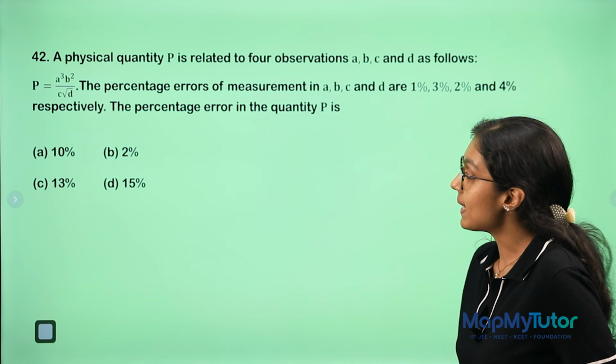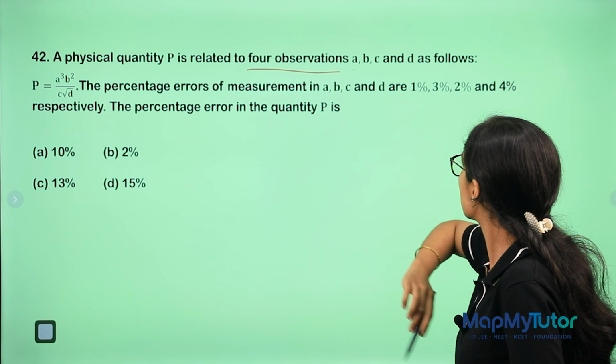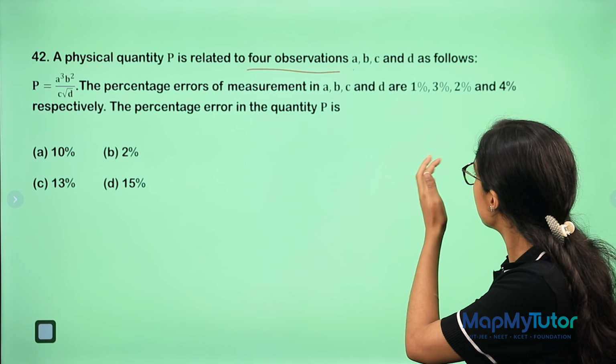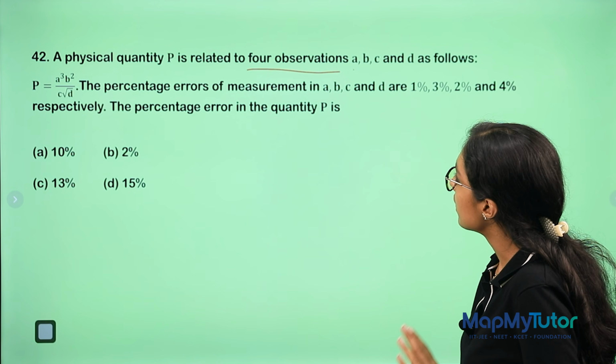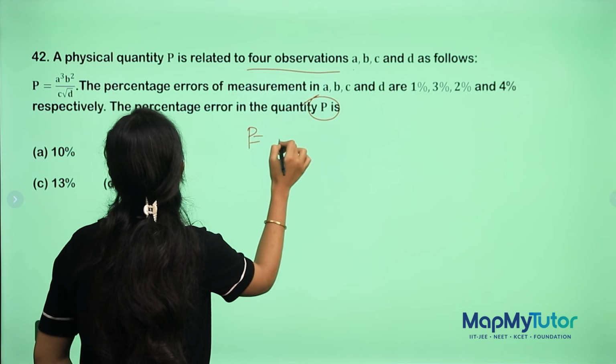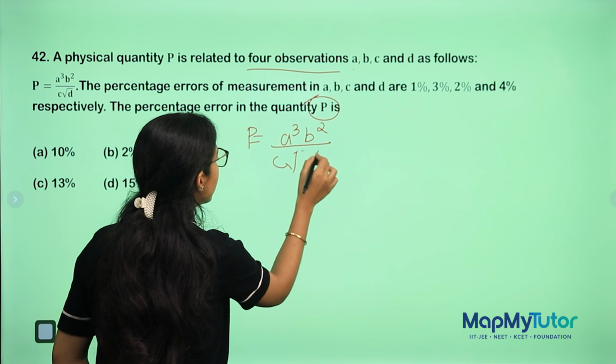Okay, again from units and dimensions, a physical quantity P is related to four observations A, B, C, D. As such, the percentage error is so and so. The percentage error in P is? So how will you do this? P equal to A cube B2 upon C root D.